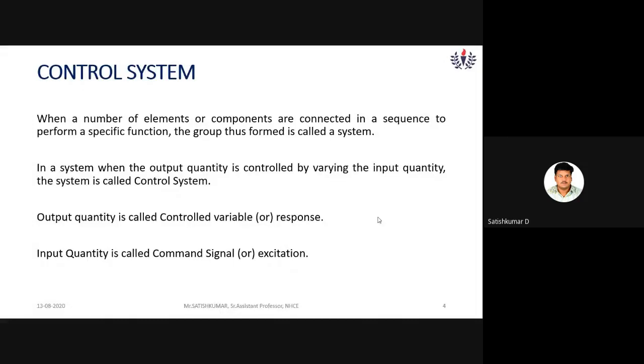In any system, if the output quantity is controlled by varying the input quantity, then it is called a control system, right? Here the output quantity is the controlled variable or response, and the input quantity is called the command signal or excitation. So this is the definition of control system.